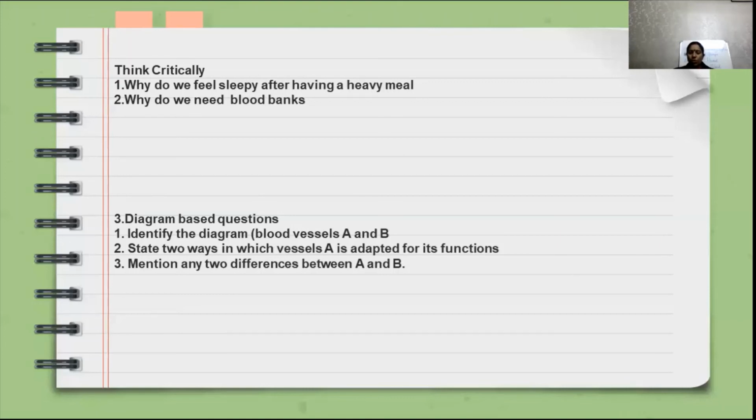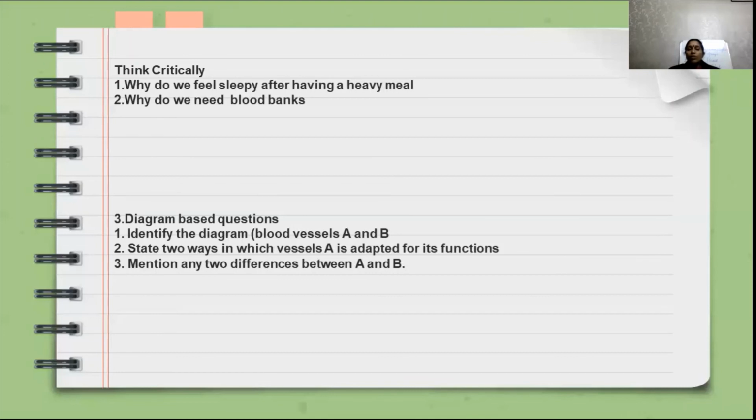And here in the diagram based question, listen, two diagrams are mentioned on page number 99. Identify the diagram first. That is the first question. You need to identify the diagram and write the name of the blood vessels. We know that a total of 3 blood vessels are there, but in this diagram only 2 are mentioned. The first one, A, is artery and B is vein. Then the second question is here: state 2 ways in which vessel A is adapted for its function. A means artery. And the answer, they are carrying pure blood.